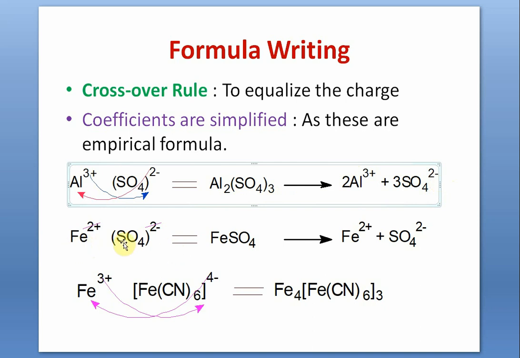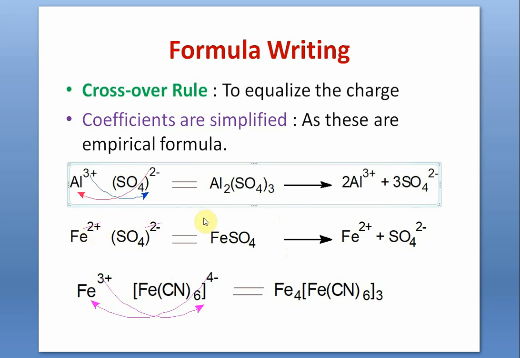Similarly, while we write ferrous sulfate, 2 plus and 2 minus get cancelled and we remove the parenthesis. When there is no coefficient other than 1, then we remove the parenthesis. We write simply FeSO4. If somebody asks you, why did you simplify? Why did you cancel out? What is your answer? Just because you have learned, your teacher has told you in class 7 or class 8 or class 9, you have to simplify.